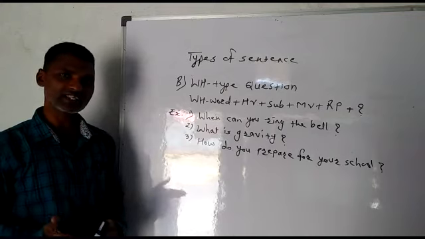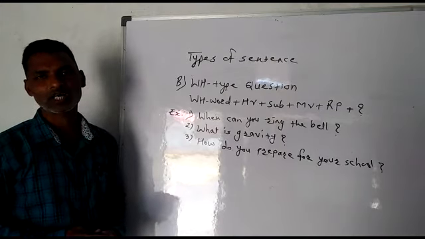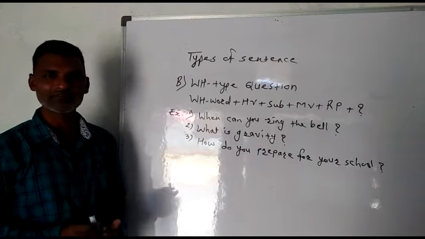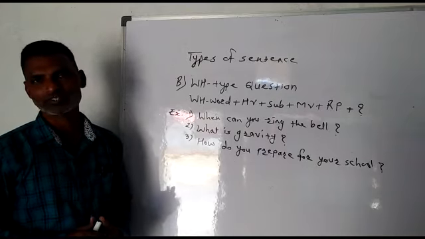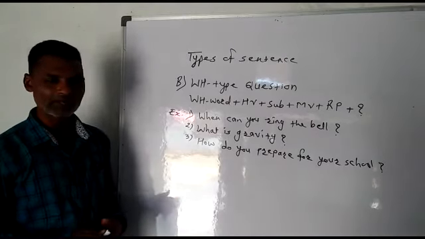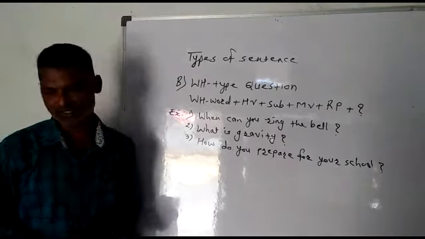An imperative sentence has another name, that is order or command. And such sentences begin with the main verb and end with a full stop. So students, let us see one by one. Let me wipe the board first.